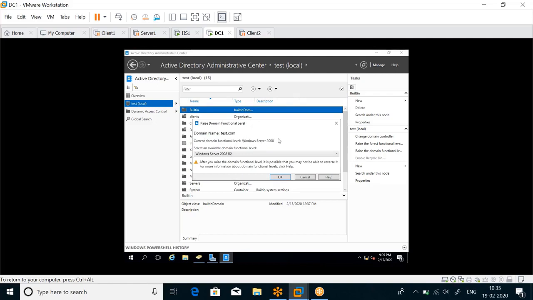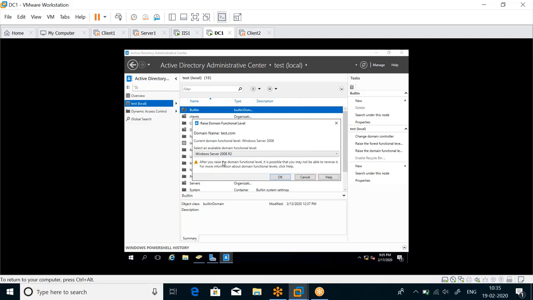Yeah, it shows Windows Server 2008. Yes, I have to raise it to at least 2008 R2 to get the R2 feature. Even if I raise it to 2012 R2, I will get it because the feature was released in 2008 R2. I could even raise it to Server 2016. I can get it, but I will go step by step. So I need to raise my domain.